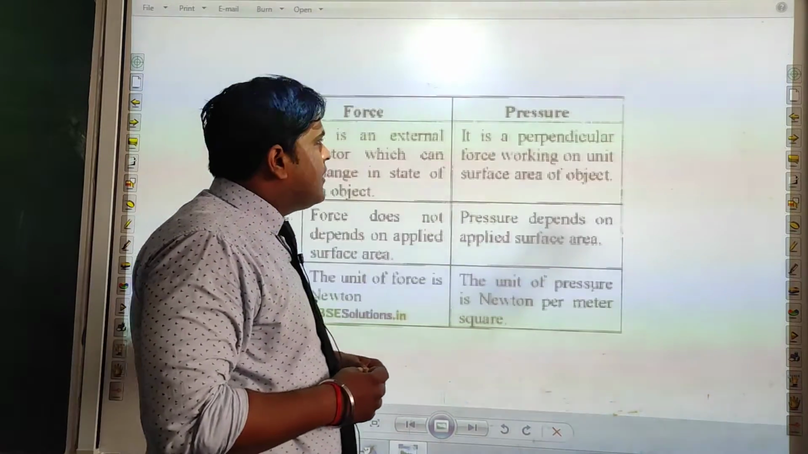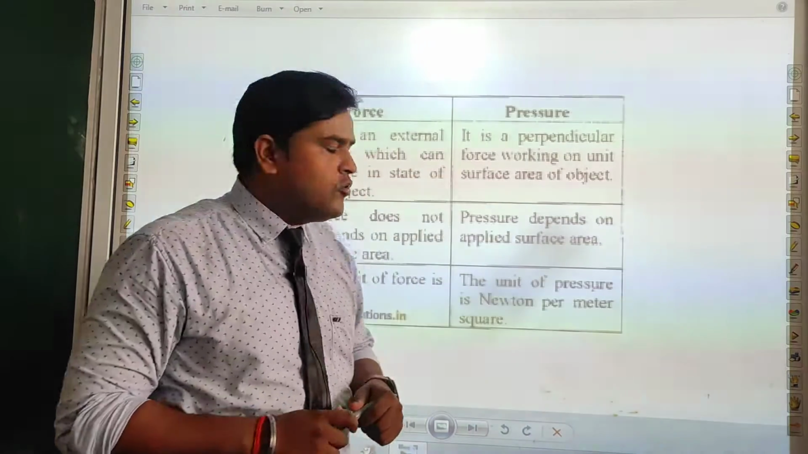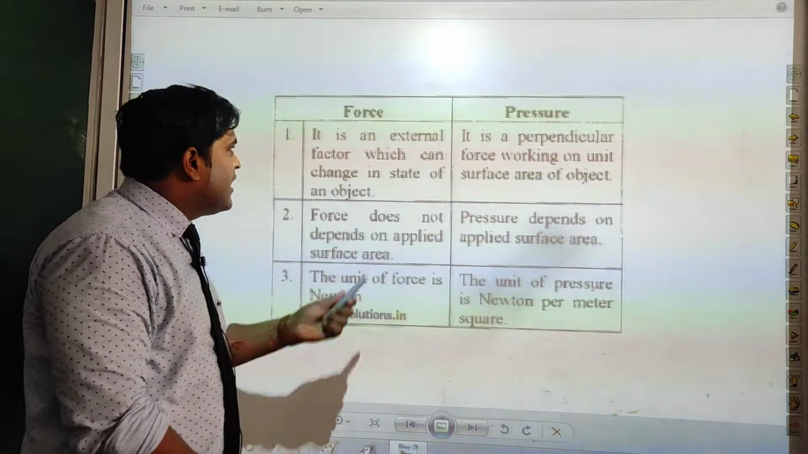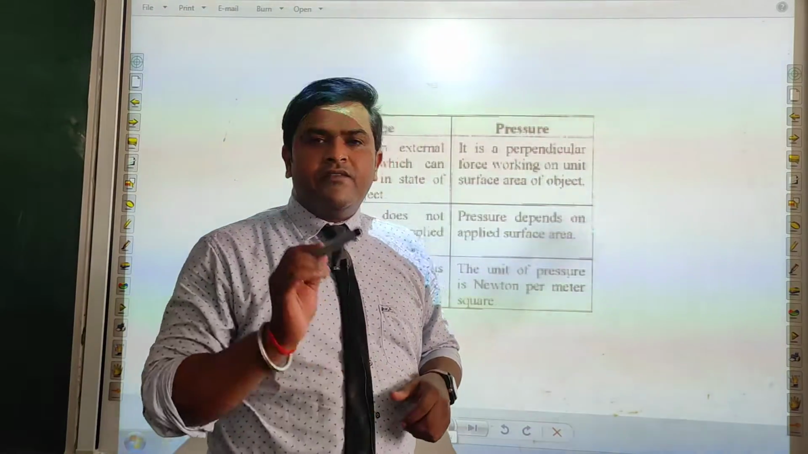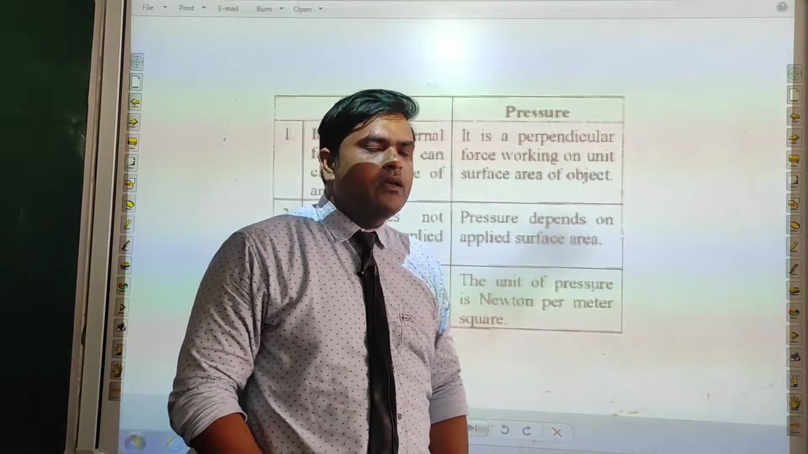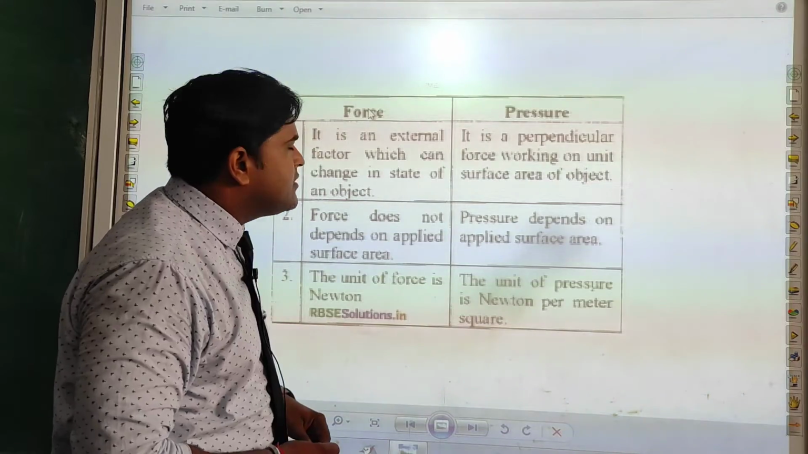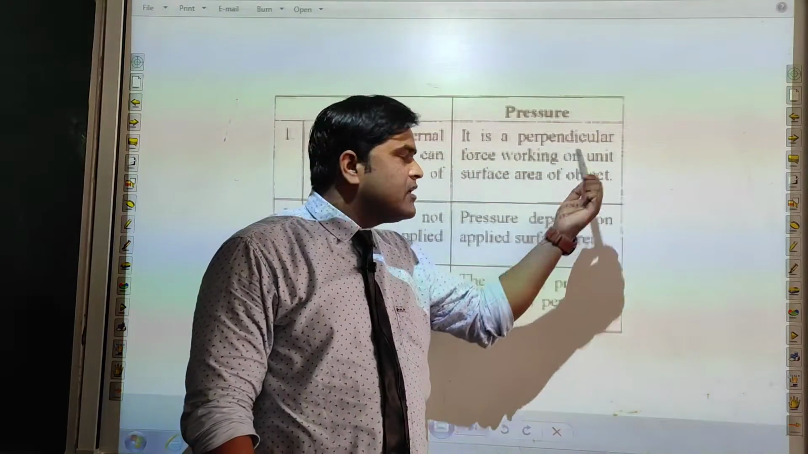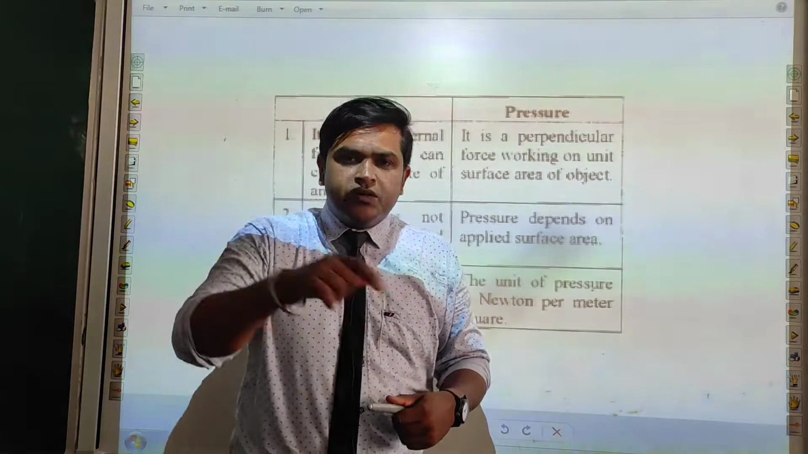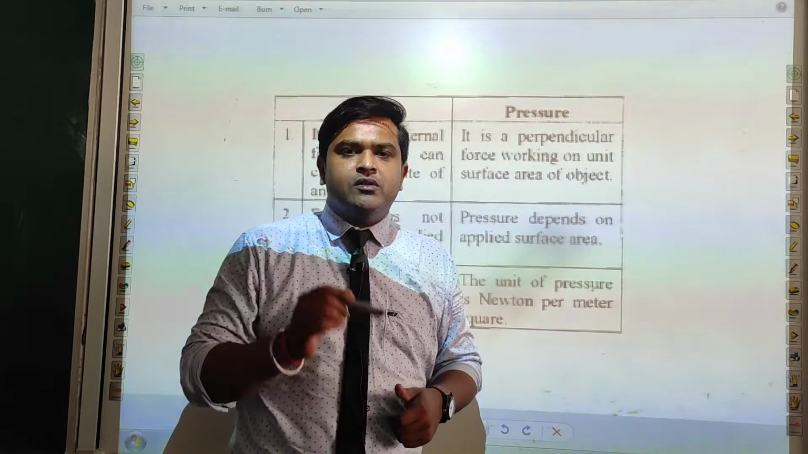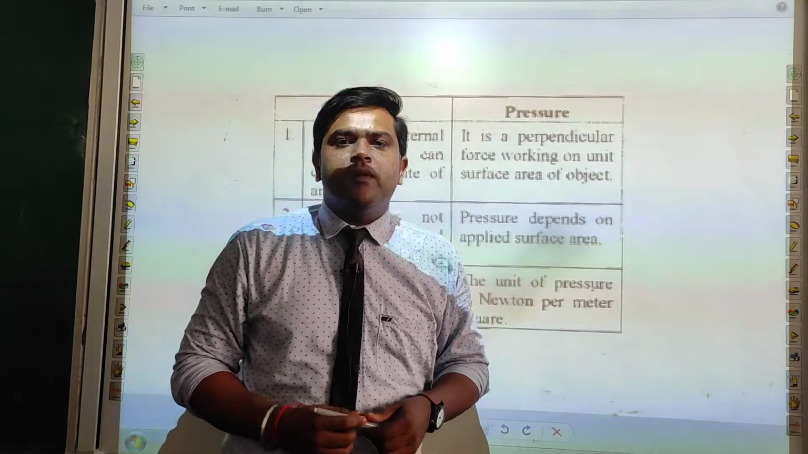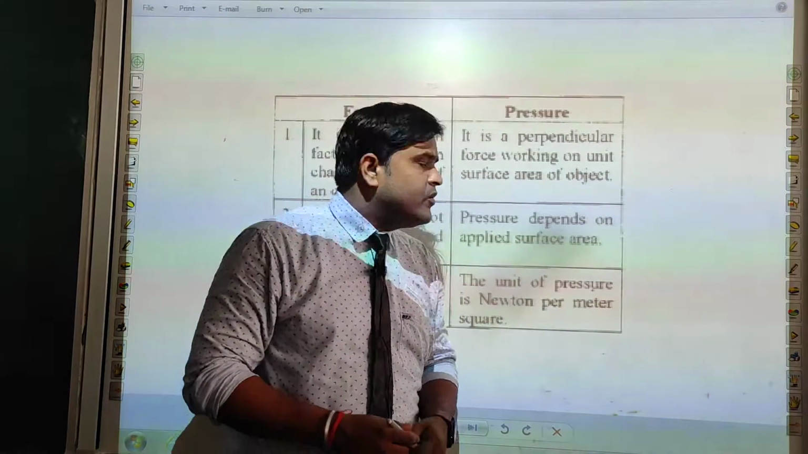Now we'll discuss the difference between pressure and force. First we'll start with force. We'll write the definition of force and pressure. Force is an external agent that can change the state of a body. While pressure is a kind of force, normal force acting on a unit surface area. Later on you have to study about thrust also, which is known as normal force acting per unit area. But if we are talking about normal pressure, that is equal to force acting per unit area.